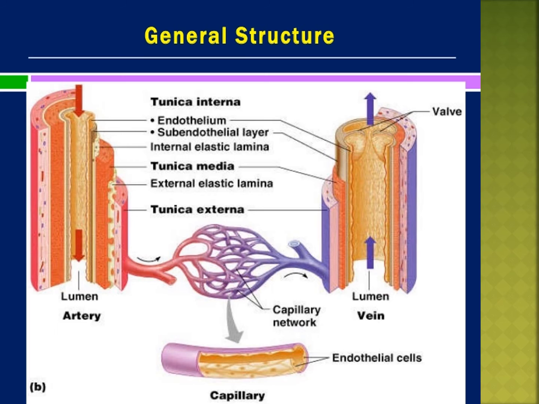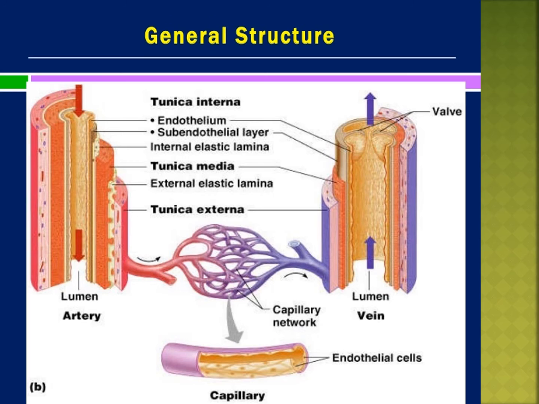An artery takes oxygenated blood and supplies all parts of the body. Veins collect deoxygenated blood from the body and give it to the heart.